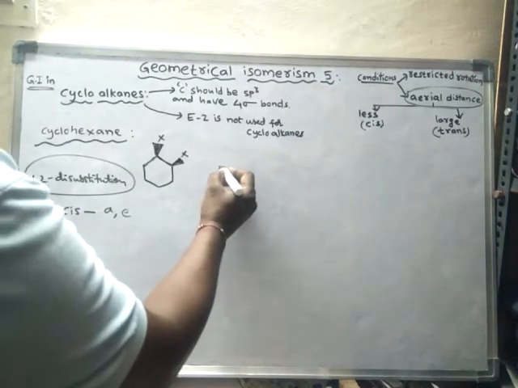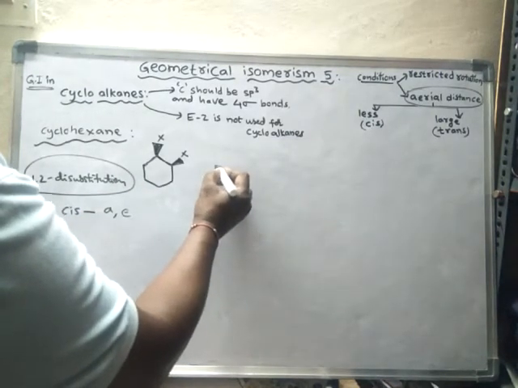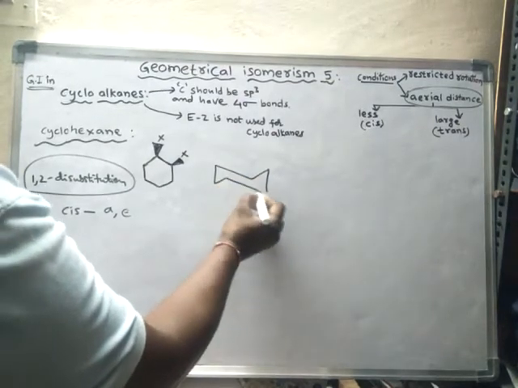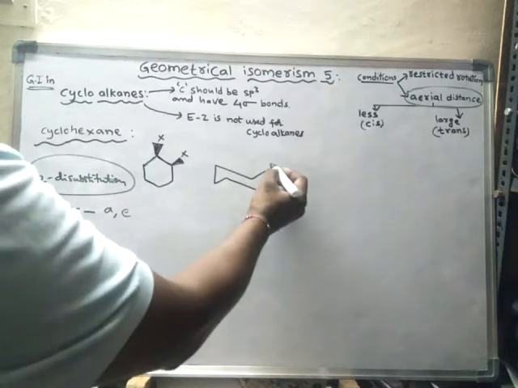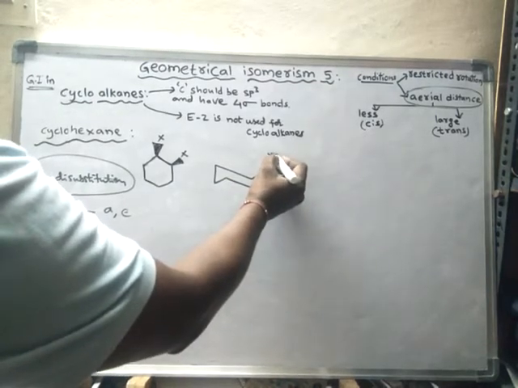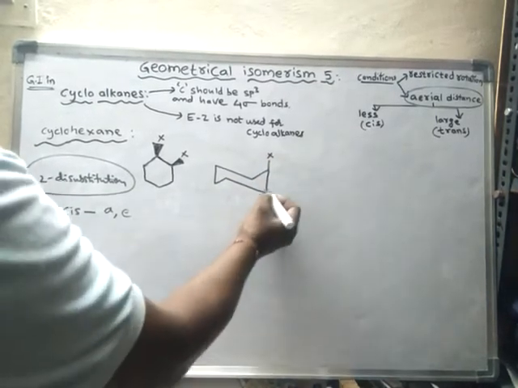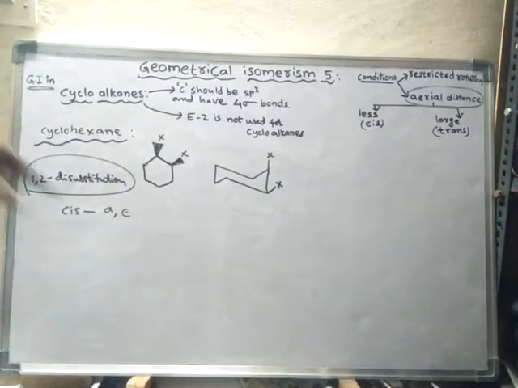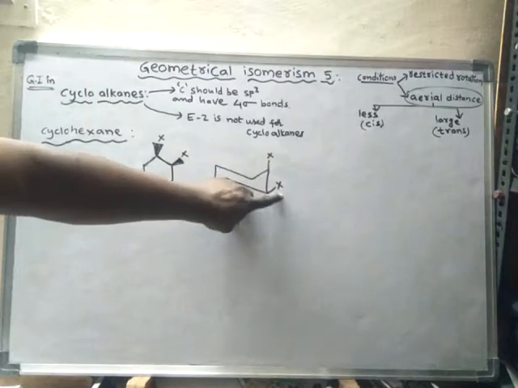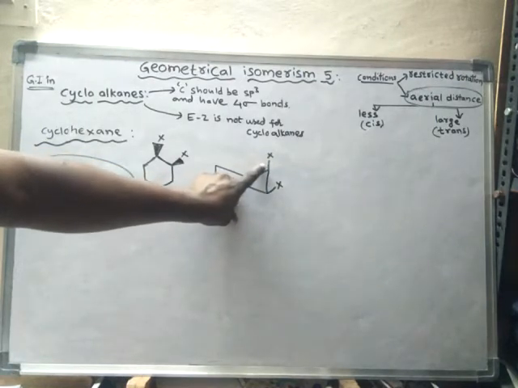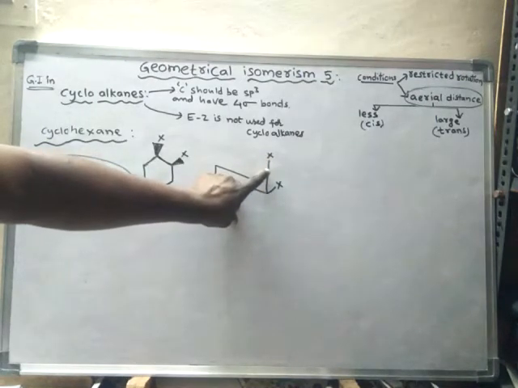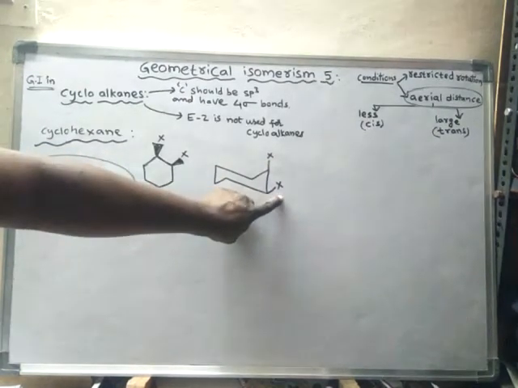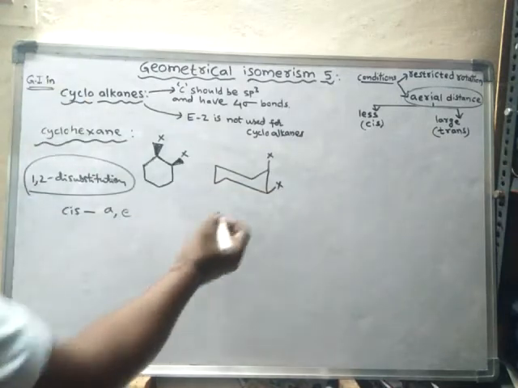If I draw the same thing using the actual most stable conformation, the chair form, if one substitution is axial on the first carbon, then the second carbon substitution should be equatorial, then only it is said to be cis form.